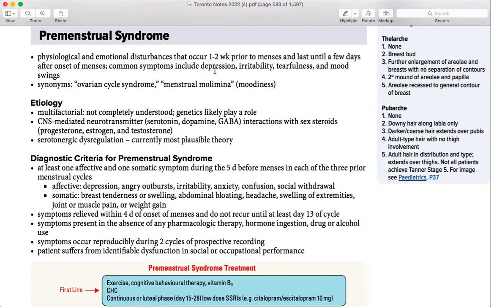Common symptoms include depression, irritability, tearfulness, and mood swings. So synonyms are basically ovarian cycle syndrome or menstrual molimina, which is basically moodiness. The symptoms start 1 to 2 weeks prior to the menses and last until a few days after.